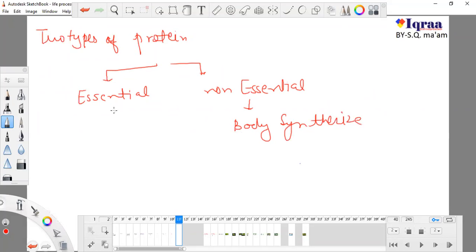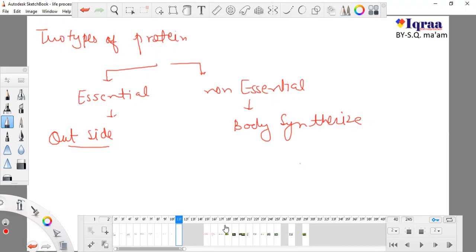Because our body can synthesize non-essential proteins on its own, we don't need to eat them. And essential proteins are those proteins which we need from outside. Our body cannot synthesize them, and we need them from outside. So this type of protein is essential.